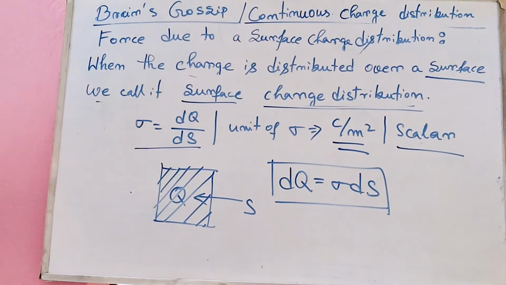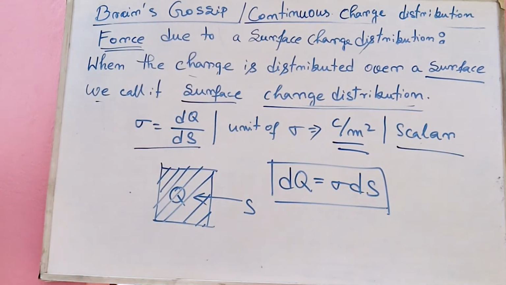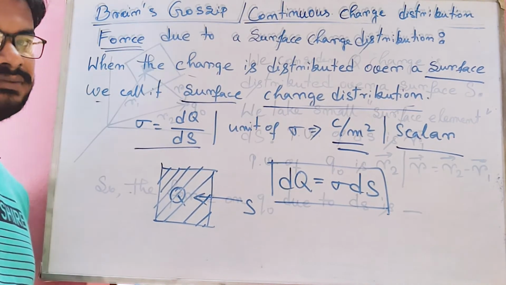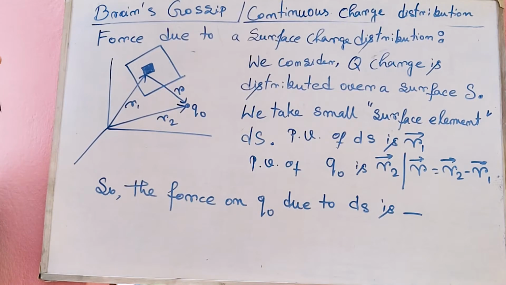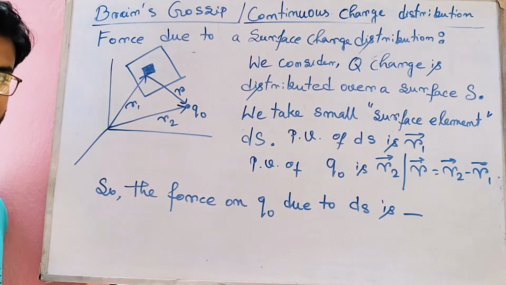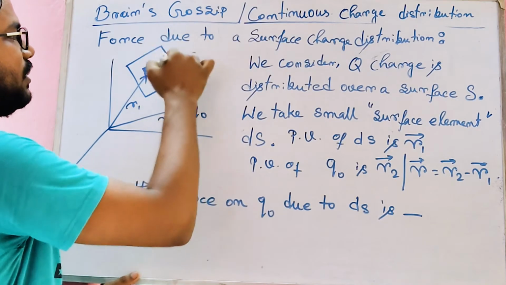Now our target is to find out the force due to a surface charge distribution on a point charge. So let us try to find out this. Now in order to find out the force due to the surface charge distribution, what we have to do, we have to take a charge which is distributed over the surface. So this is the surface we have taken.